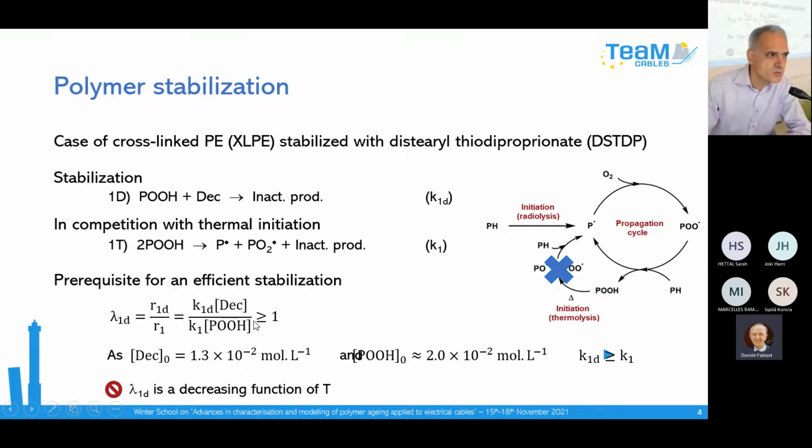I think there is a fault here. You have an exponent 2 here because you have 2 POOH. So there is a fault here. You have to correct that.